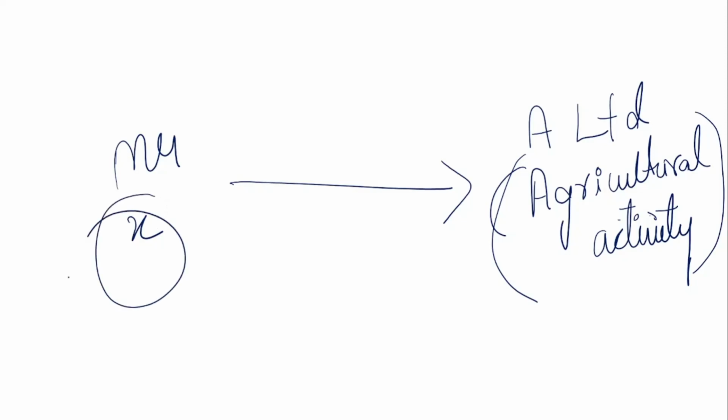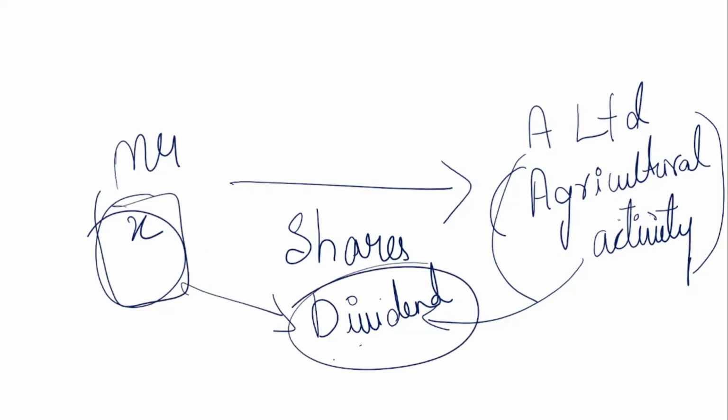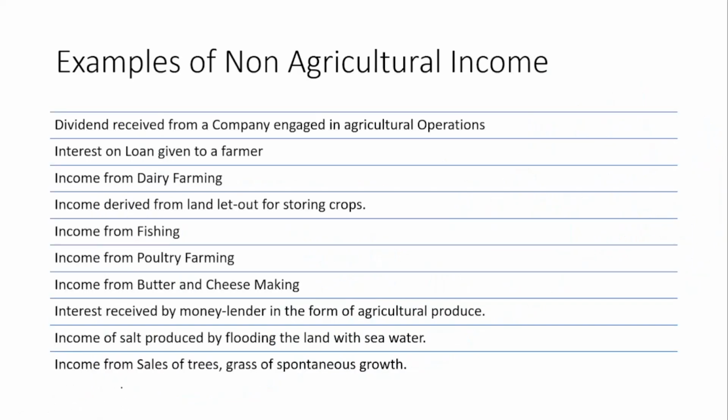You are Mr. X and you have taken some shares in A Limited company. The A Limited company will pay you a certain amount of dividend, isn't it? So you are getting a dividend. You cannot consider this dividend as agricultural income. That is what they have told: dividend received from a company engaged in agricultural operations.